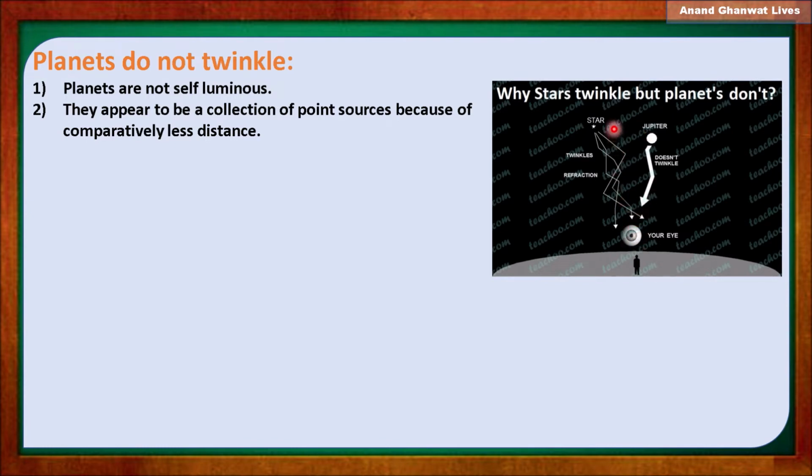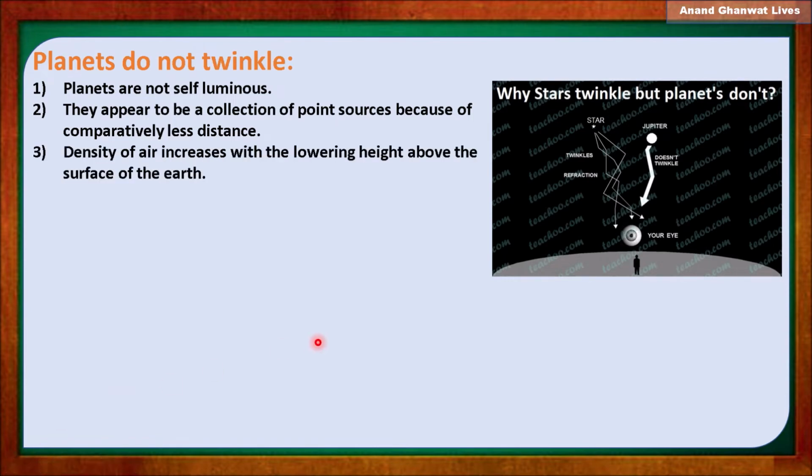Planets are much closer than stars. So the image of a planet is not like a spot; it is a collection of points.